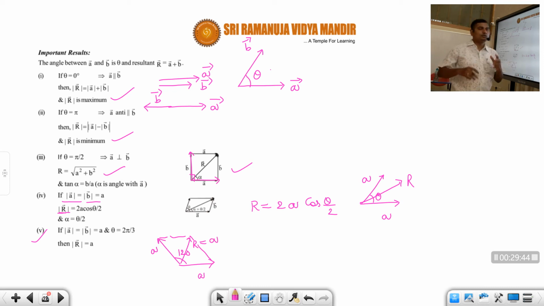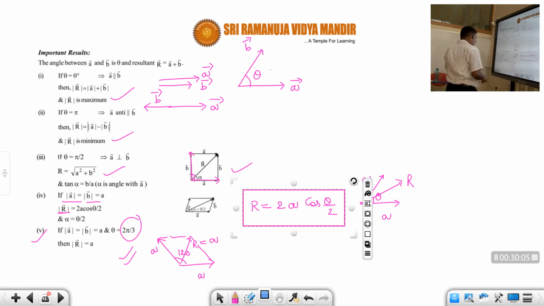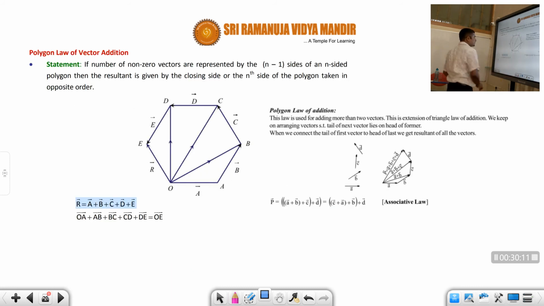So if the two vectors have the same magnitude and are inclined such that the resultant is also the same value, then the angle between the two vectors must be 120 degrees or 2 pi by 3. This is one of the standard results. If you want, you can remember it, students. This will be derived afterwards, so it is not required right now, because the basic formula anyway we have.